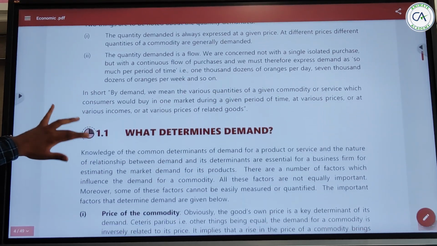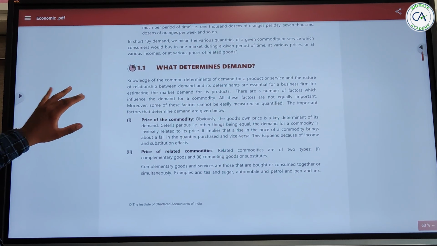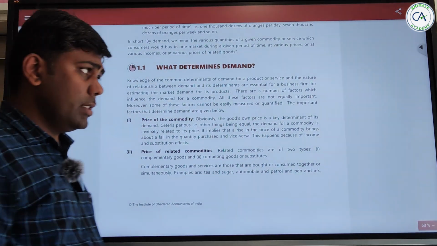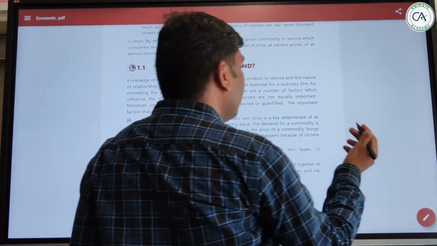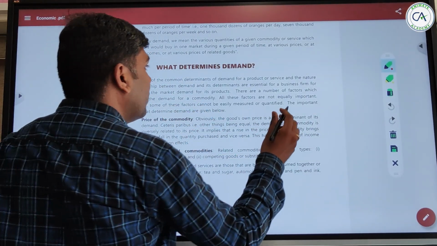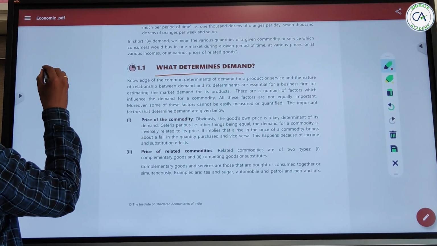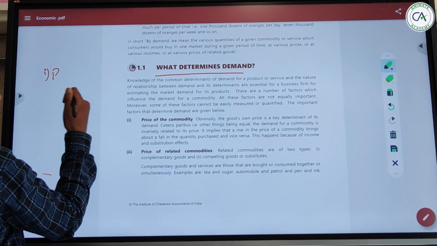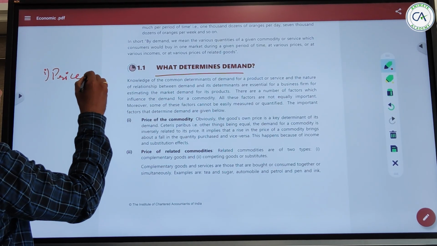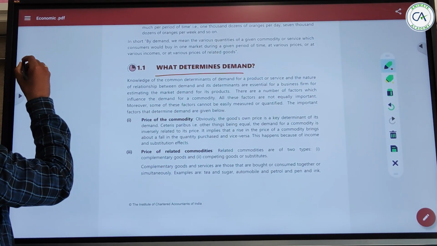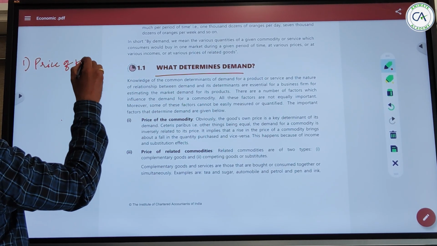So whenever you are making notes, first what you should be doing is writing what actually the topic is, what points the topic contains, right? So we'll write here: what determines demand. First was price of the commodity.